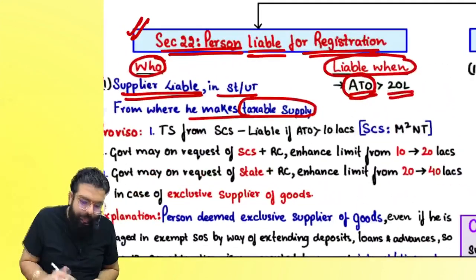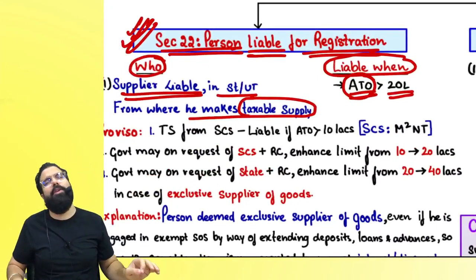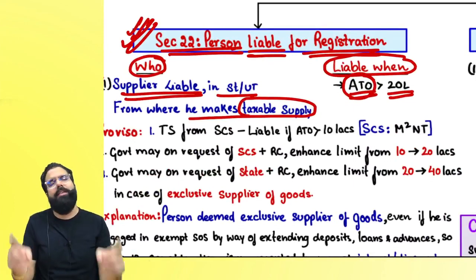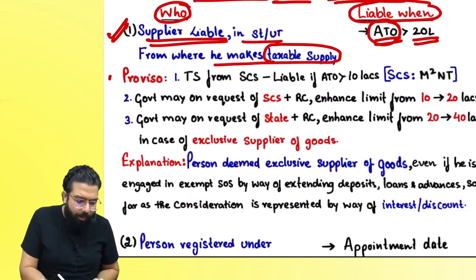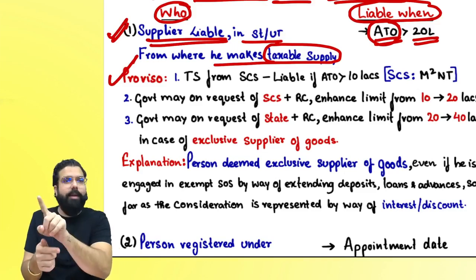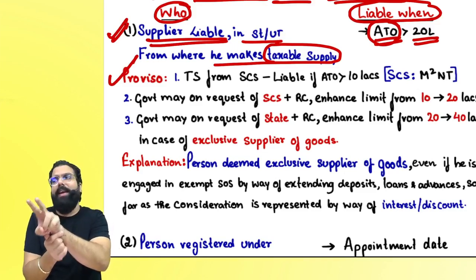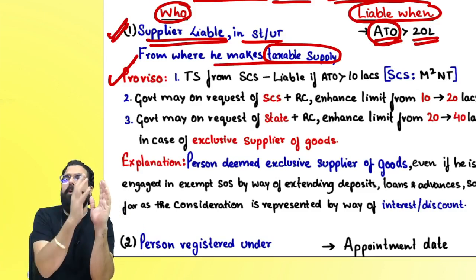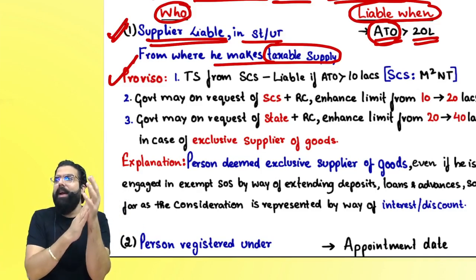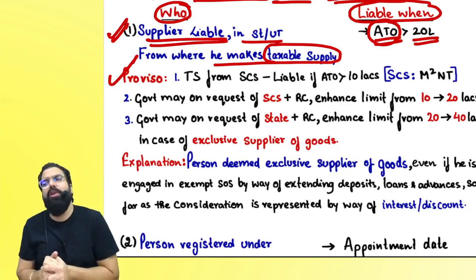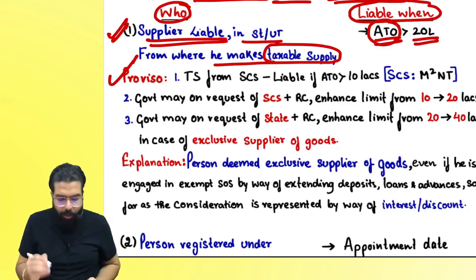Now, they have told who is liable. Section 22 subsection 1 says the supplier is liable when his aggregate turnover crosses 20 lakh rupees. However, there is a proviso which says that if you are doing taxable supply from a special category state, which is M squared NT, Manipur, Mizoram, Nagaland and Tripura, then for you the limit will be 10 lakh rupees.